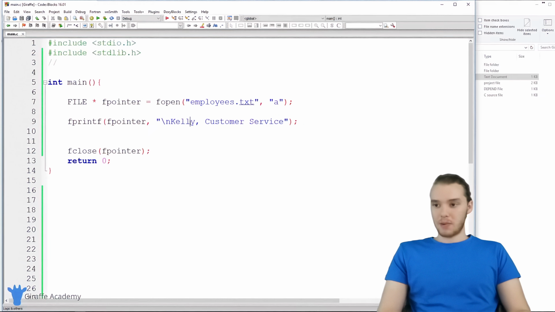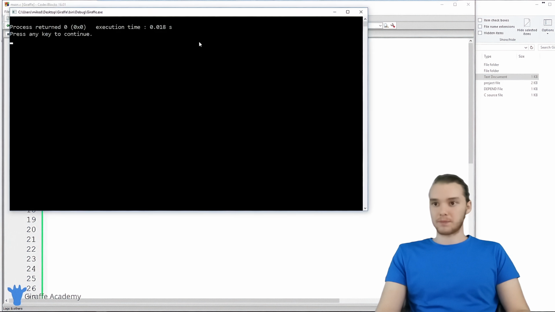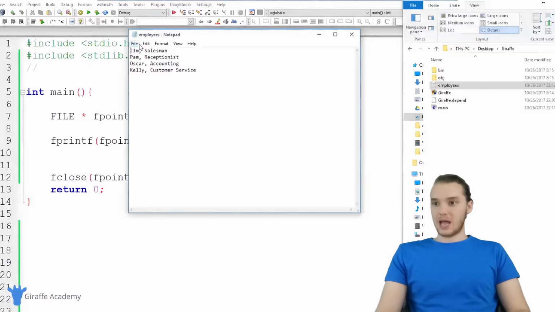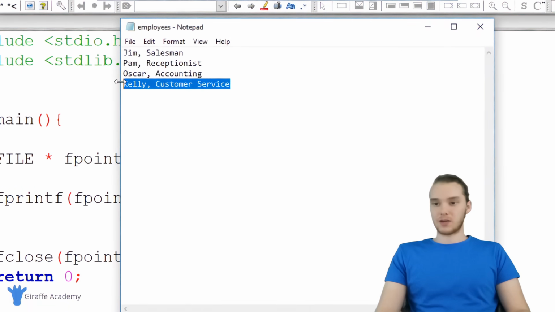So now when I run my program, instead of overriding what was in the employees.txt file, this is just going to append this new employee onto the file. So I'll come up here, run the program, and let's open this employees file, and you'll see now we have another entry, Kelly from customer service.